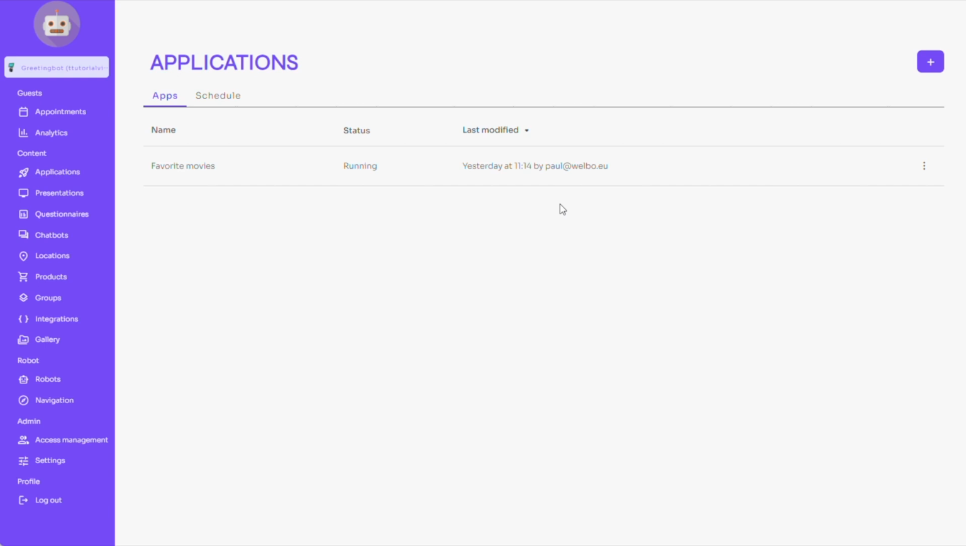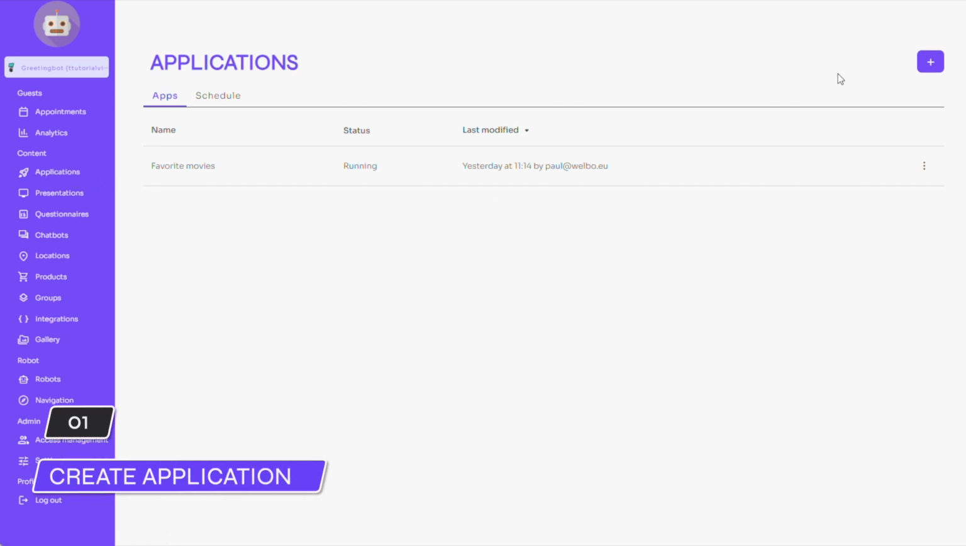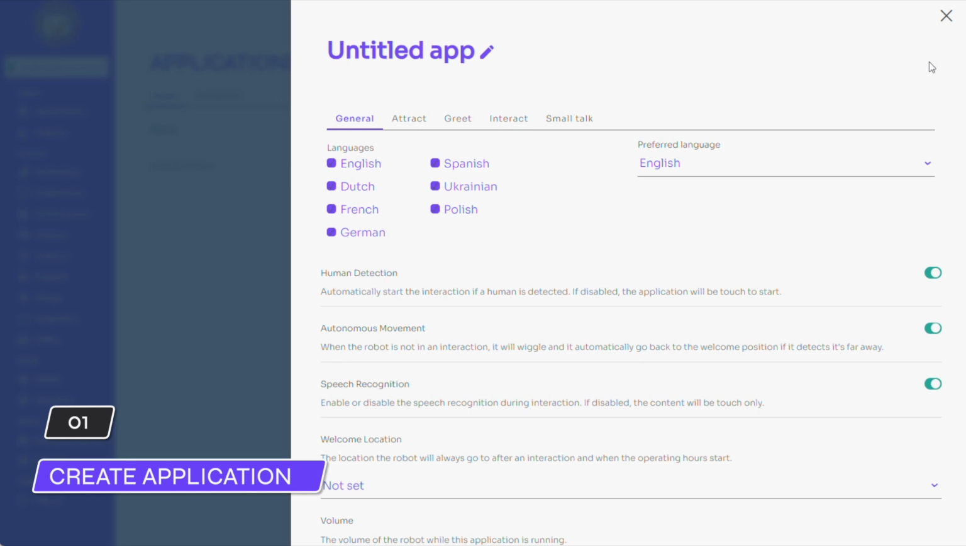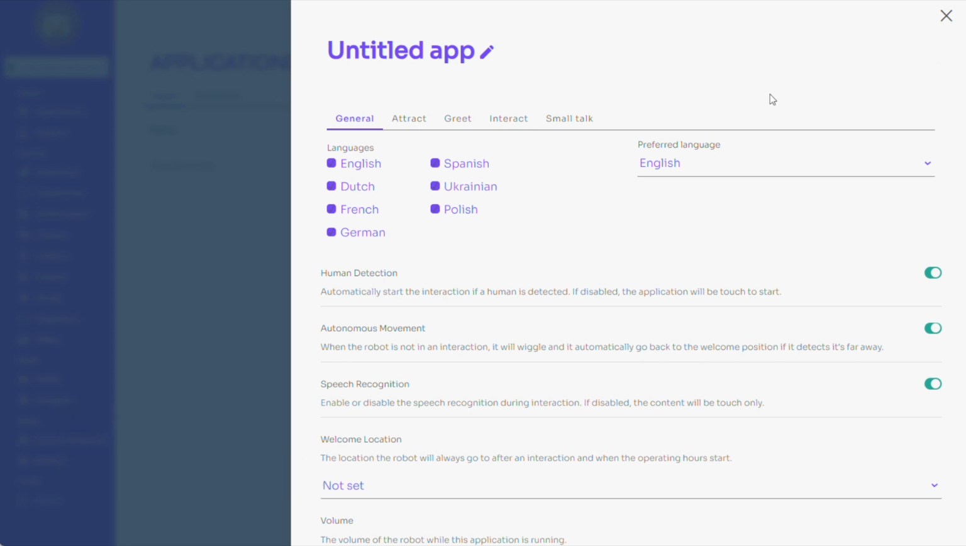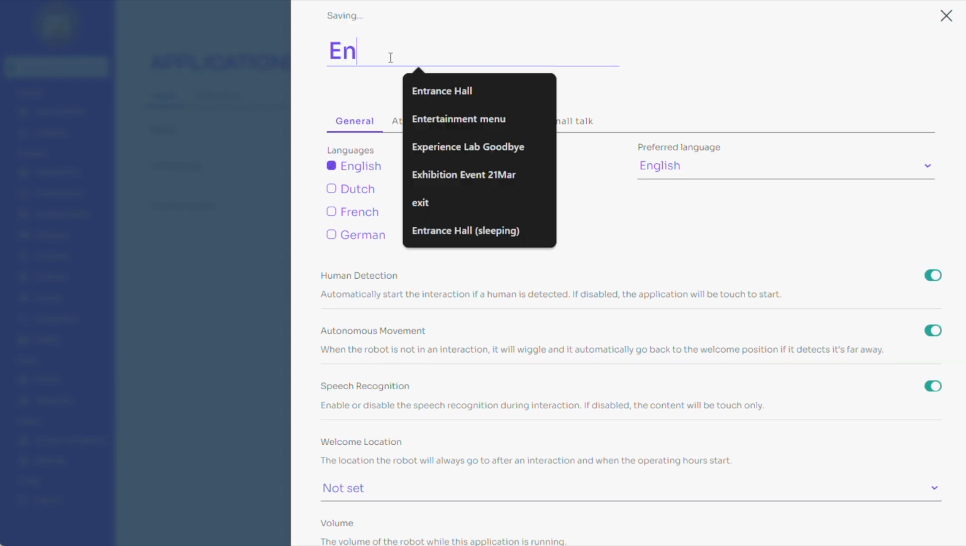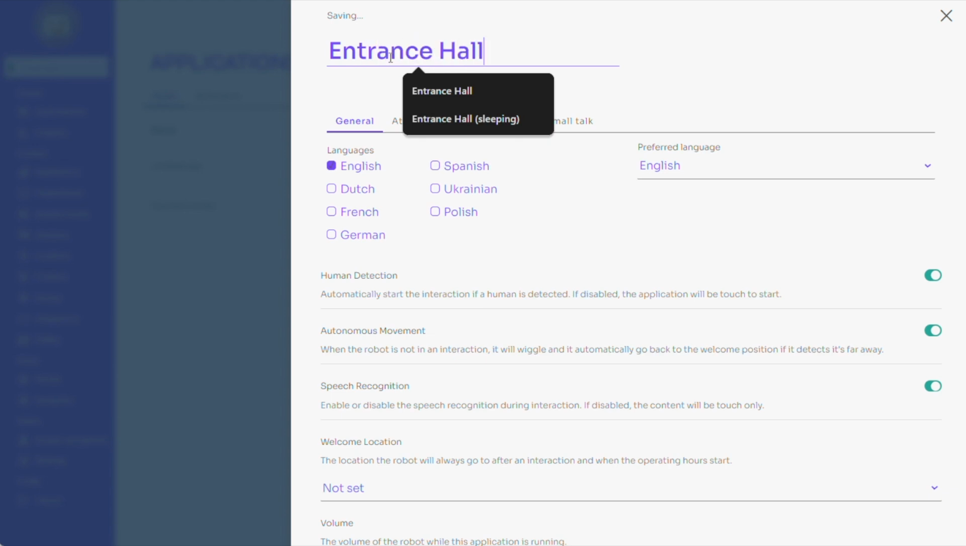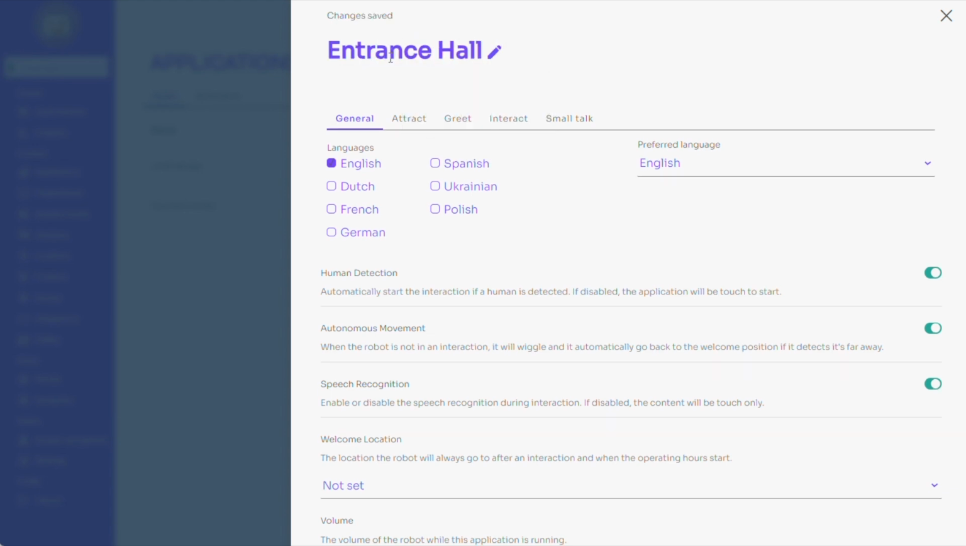To add a new application, go to the application screen and press the plus button in the top right to create a new application. Ensure the language is set to the language you want. Note that if your robot interacts in multiple languages, you will also need to add the content in multiple languages. For now, we will assume that the interaction will only take place in English. We will create an application that will run in an entrance hall. Click to update the title of the application to Entrance Hall.